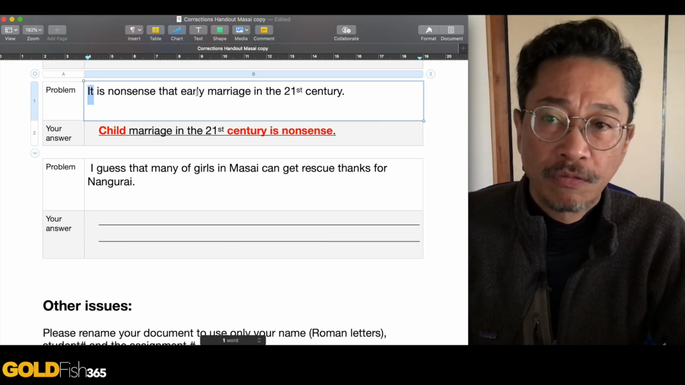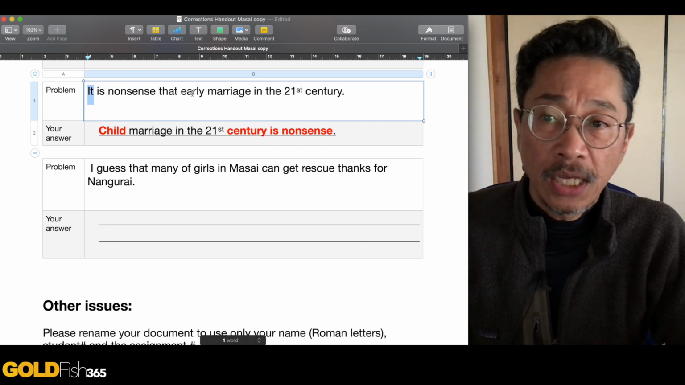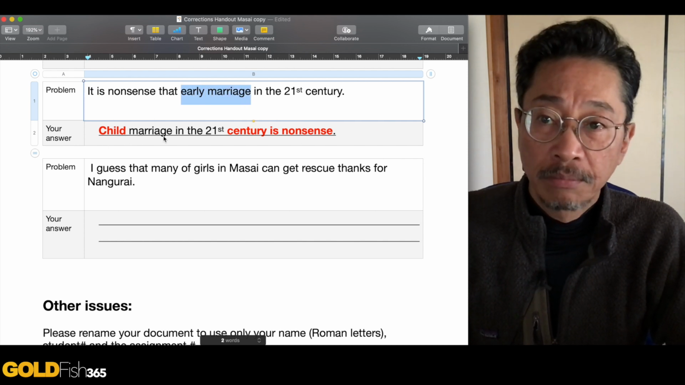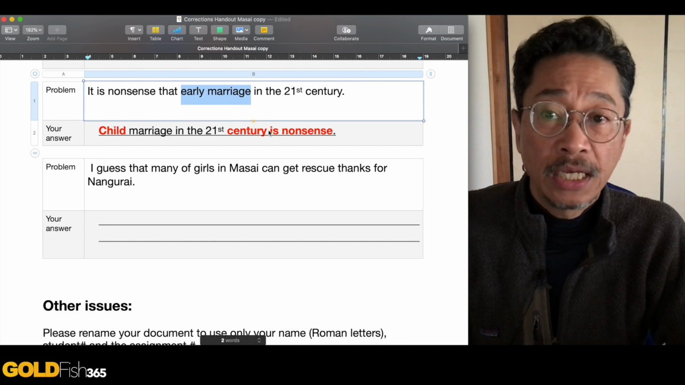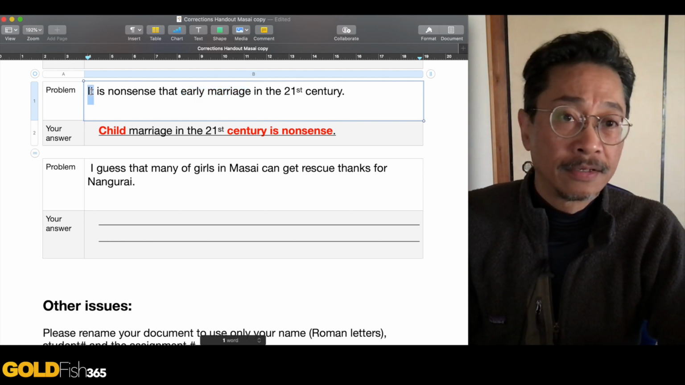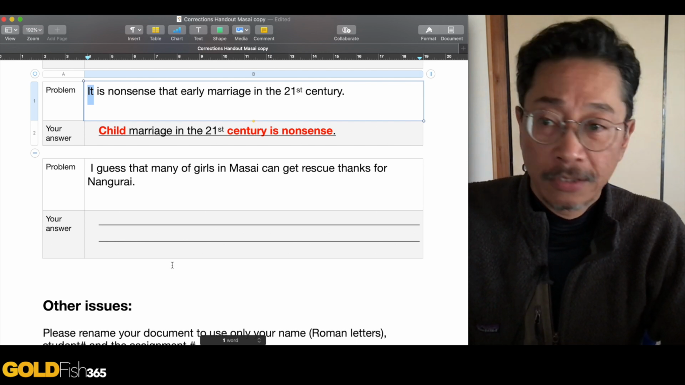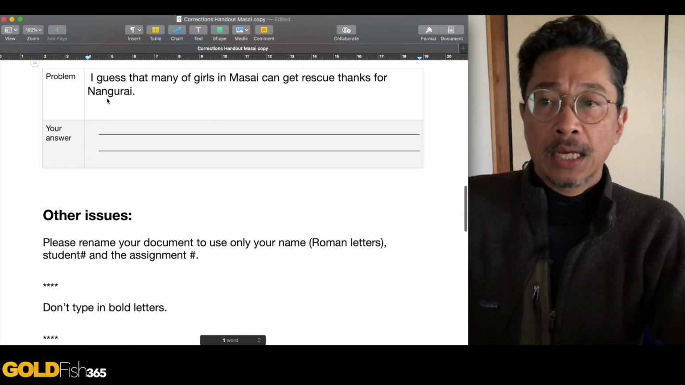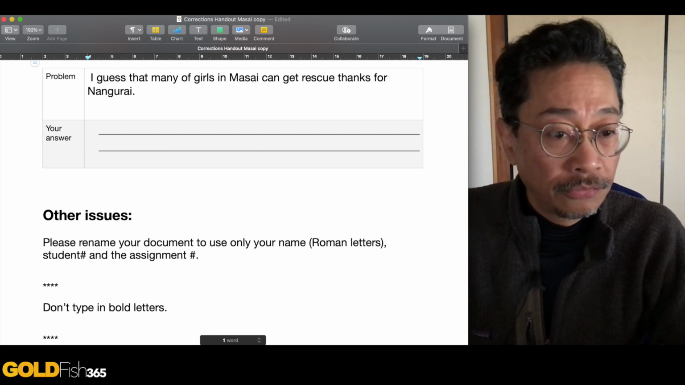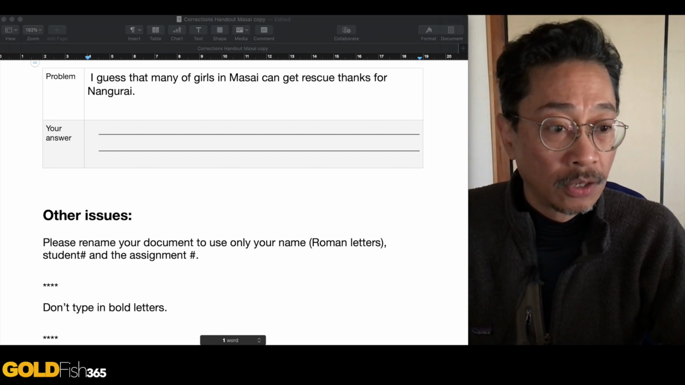Okay, "it" refers to early marriage. So if we change early marriage to child marriage, you don't need this "it". Just put this early marriage over to here and make it child marriage. Child marriage in the 21st century is nonsense. So you can make this much shorter because you don't need this "it", okay? That is early marriage. Early marriage in the 21st century is nonsense. Okay. Now, let's look over here, the last one. "I guess that many of girls in Maasai can get rescue thanks for Nangurai."